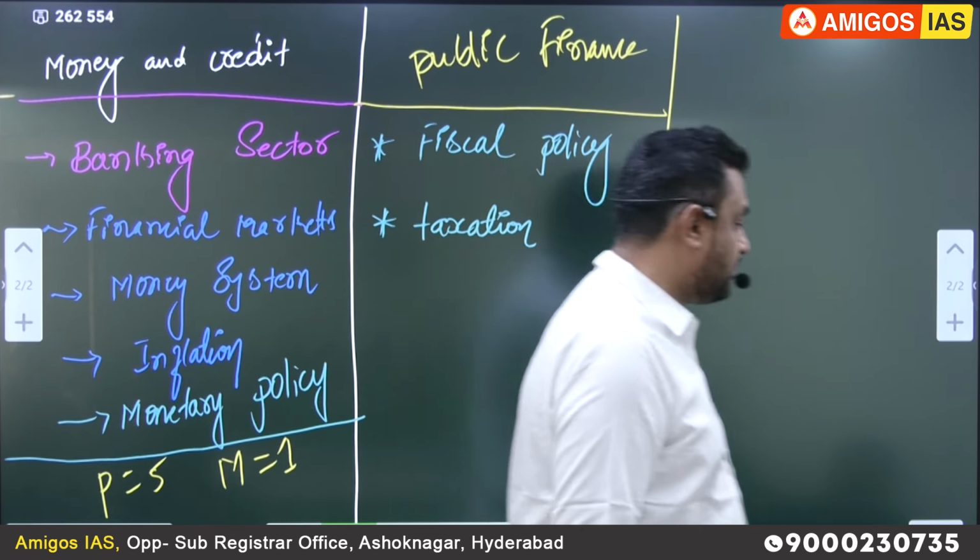Because as we know, India is a federal country, so the financial powers are equally shared between center and state. That is what we feel. According to the constitution, financial powers are equally shared between center and state. But most of the states say that no, we do not have enough. Which power? Financial powers. Most of the financial powers lie with what? The central government only. Most of the taxation powers lie with the central government rather than the state. That is the basic problem the states are claiming as of now.